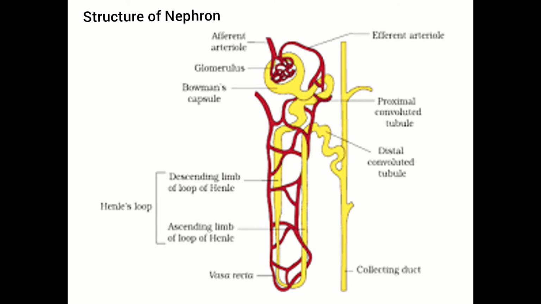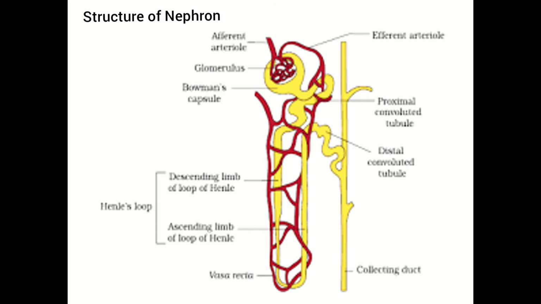The renal tubule is closed at the proximal end. Here it is expanded and curved inwardly to form a double-walled cup-shaped structure called Bowman's capsule, which encloses the glomerulus. The Bowman's capsule along with the glomerulus is known as Malpighian corpuscle or renal corpuscle.